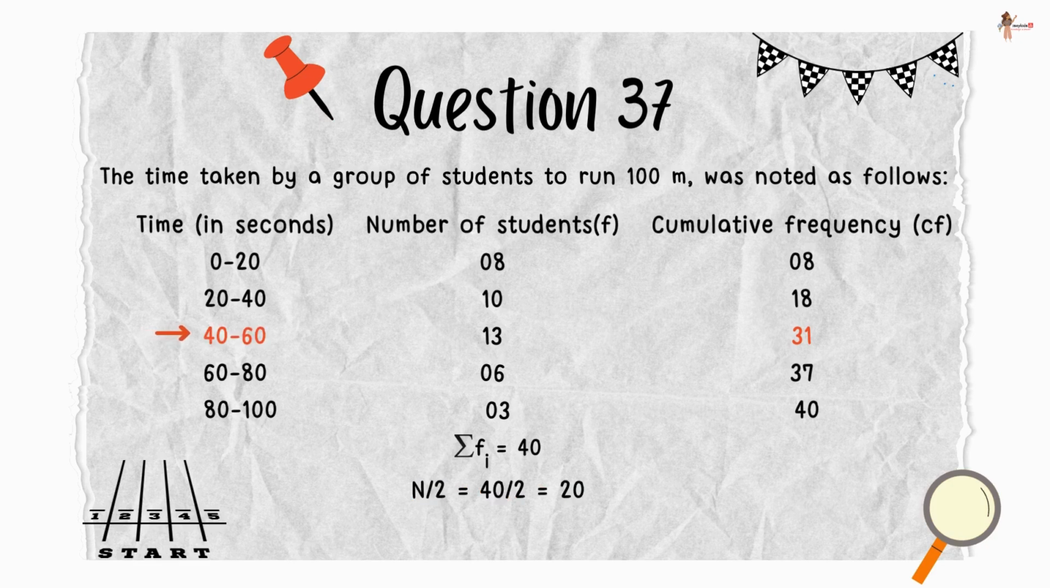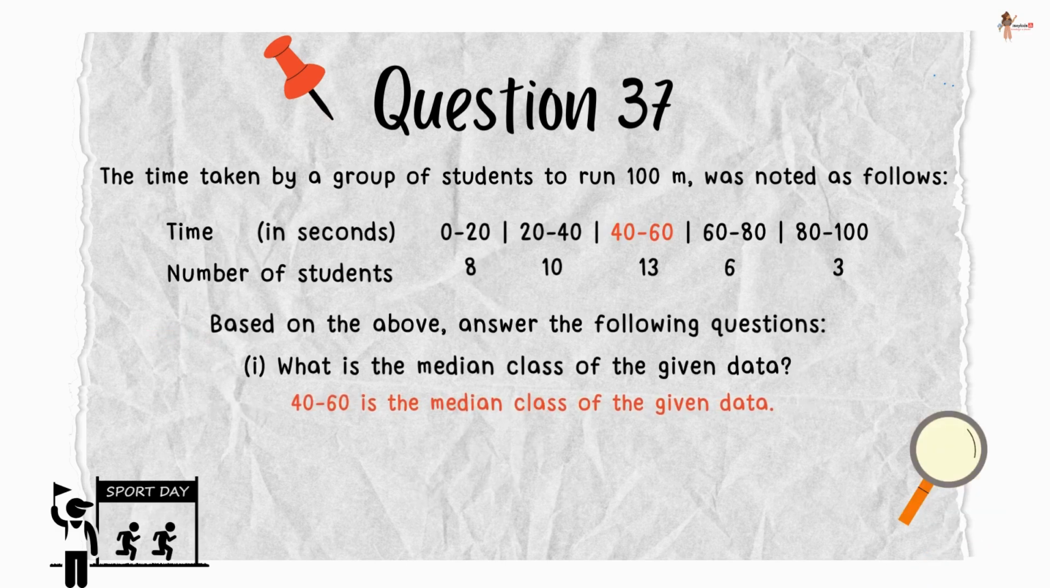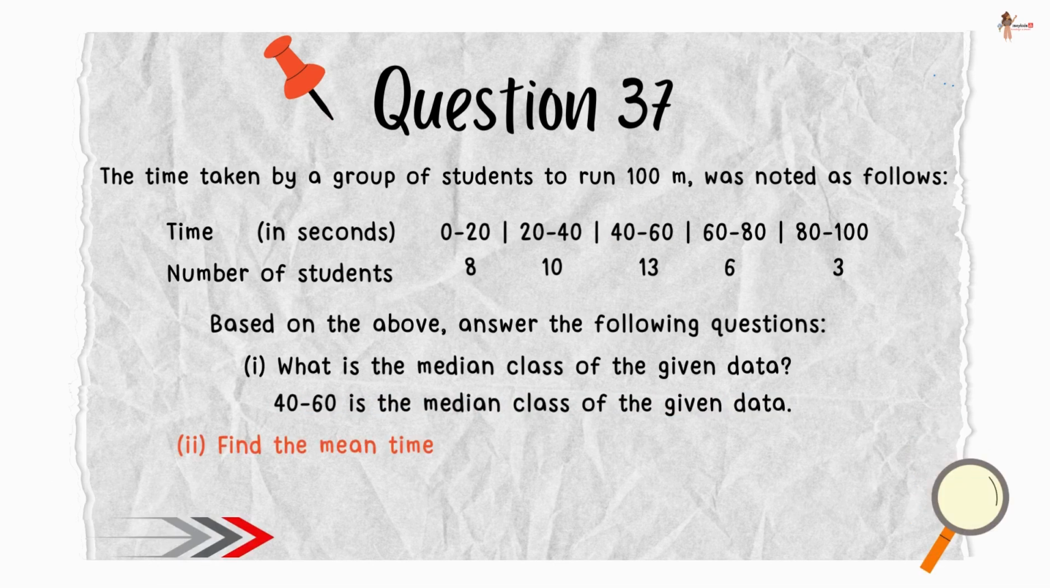The class that contains the number next to 20, that is 31, is 40 to 60. Therefore, this is our median class. Therefore, 40 to 60 is the median class of the given data. Let's see the next part now. Find the mean time taken by students to finish the race.